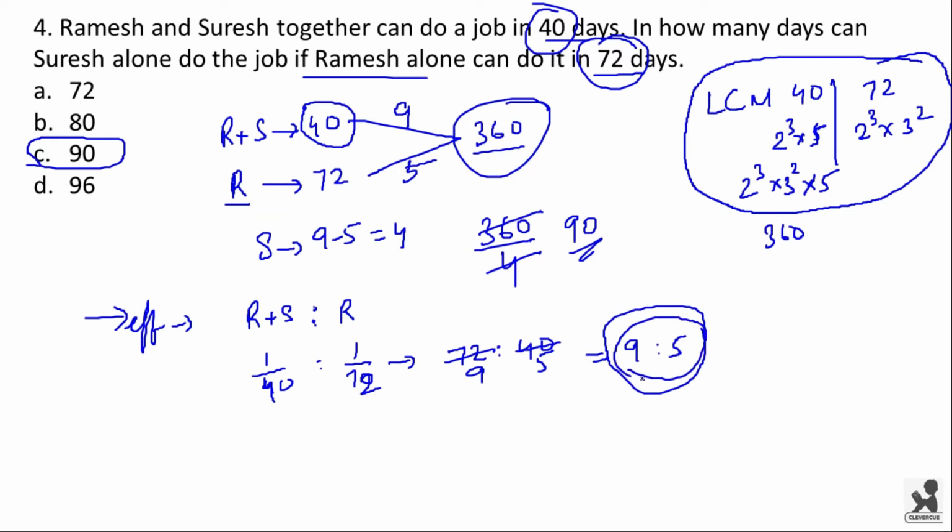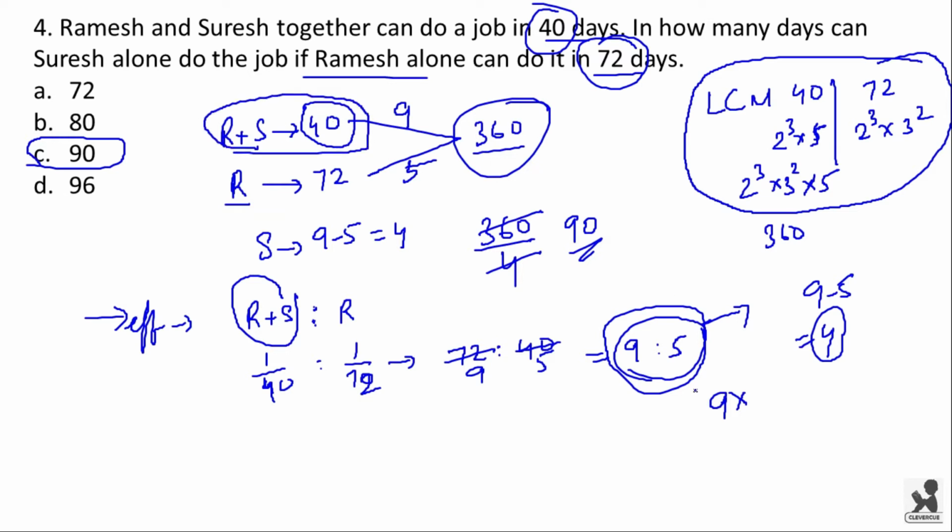Now from here you can also take the efficiency of Suresh. Efficiency of Suresh will be 9 minus 5, which is equal to 4. Now total work done: consider efficiency of Ramesh plus Suresh, that will be 9. So 9 into the number of days taken by them to finish the complete work, that is 40. So 9 into 40, which is equal to 360, will be the total work.